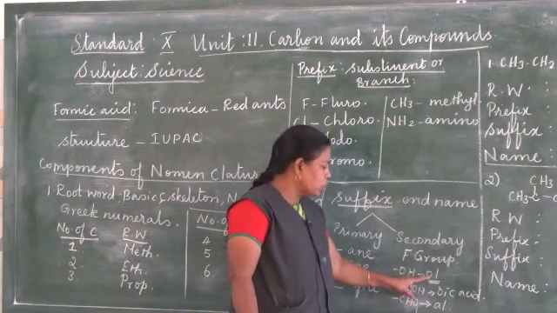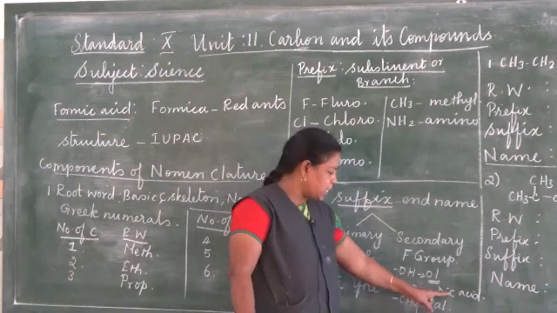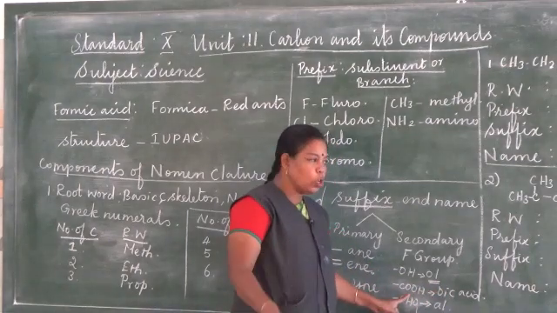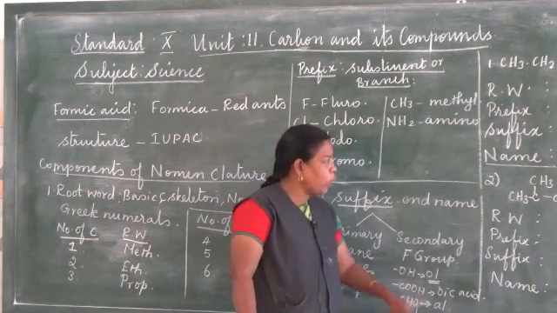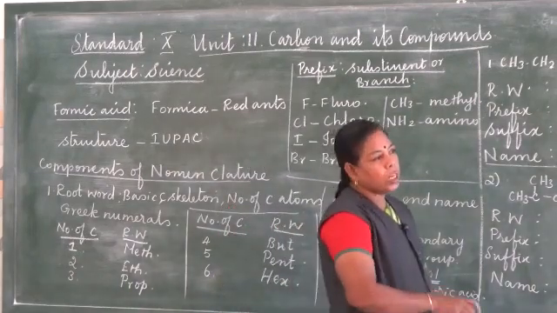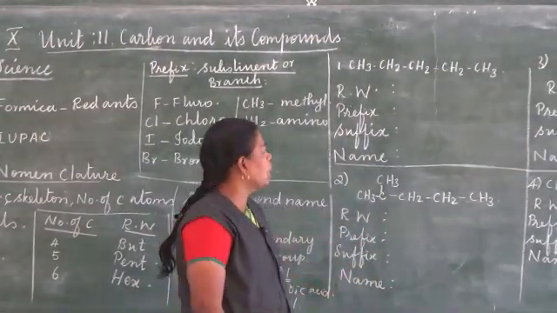For that we have to use the secondary suffix OL. And COOH is there means OIC acid. COOH is the functional group of carboxylic acid, and CHO is the functional group of aldehyde. For that we have to use AL. Now what are the rules to be followed while we are naming the organic compound?